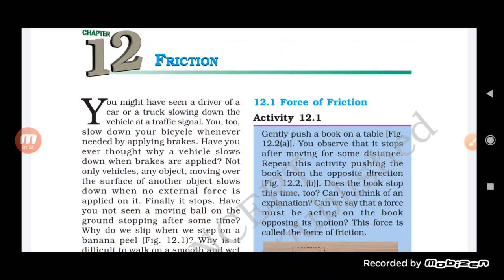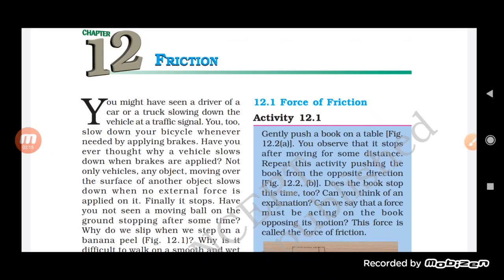Now gently push a book on a table. You observe that it stops after moving for some distance. Repeat this activity, pushing the book from the opposite direction. Does the book stop this time too? Can you think of an explanation? Can we say that a force must be acting on the book opposing its motion? This force is called the force of friction.